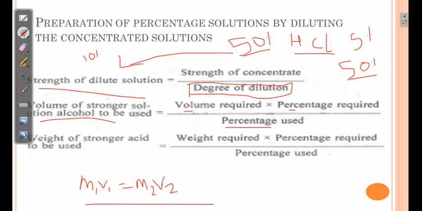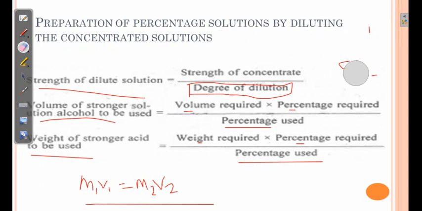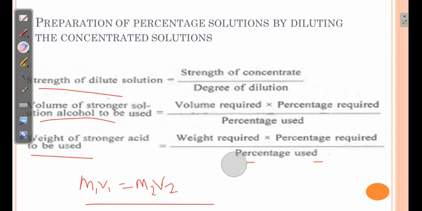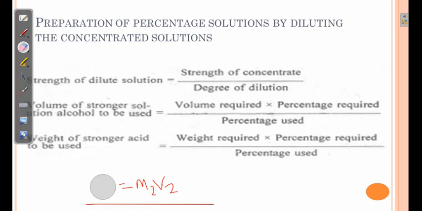Over here weight of stronger acid to be used, that is weight required multiplied by percentage required divided by percentage used. So using these three equations we can find out the volume or weight of concentrated solution required to prepare a dilute solution or degree of dilution required to prepare a dilute solution from a concentrated solution.